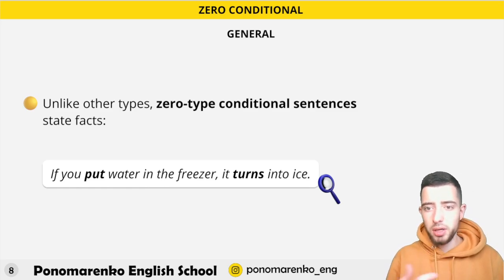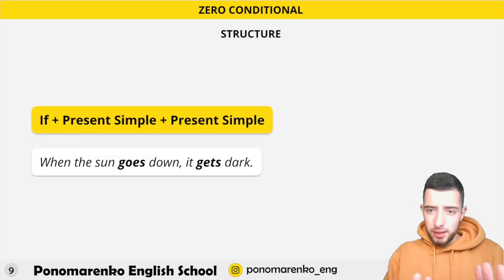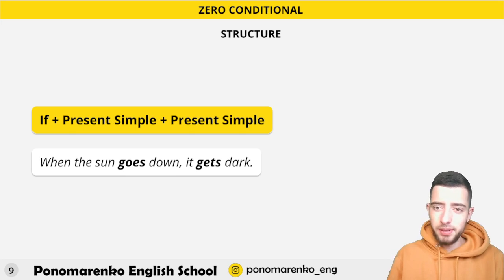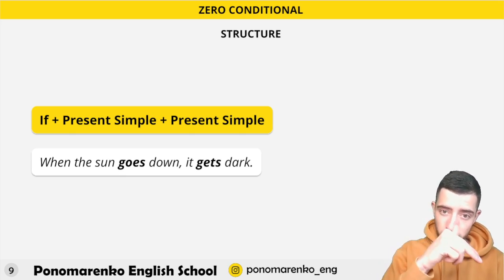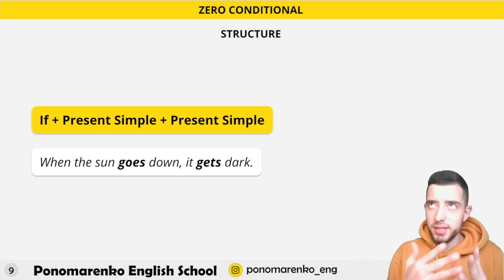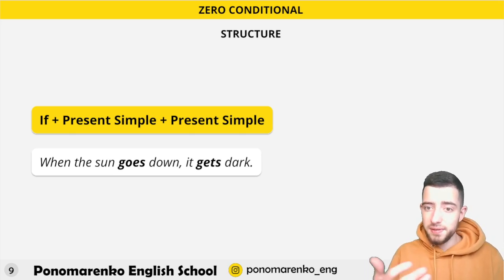And talking about facts, you use zero-type conditional sentences, which is present simple, present simple. You see the formula? Mathematics: if plus present simple plus present simple. Another example: when the sun goes down, it gets dark. Correct, because there is no sun in the sky, so it's dark. So again, it's a fact.